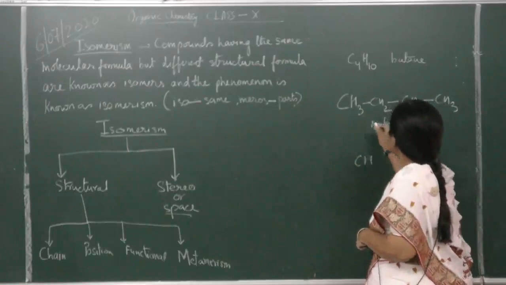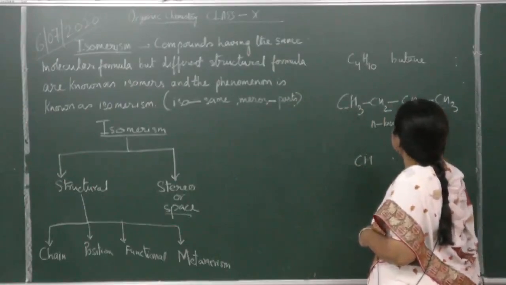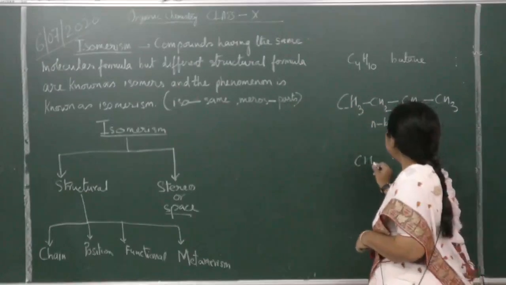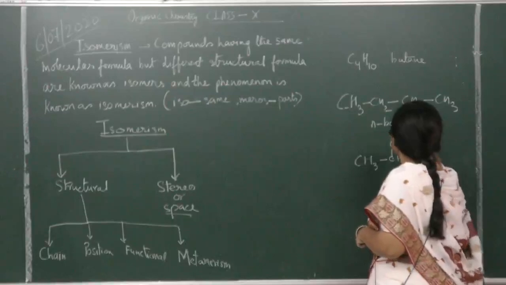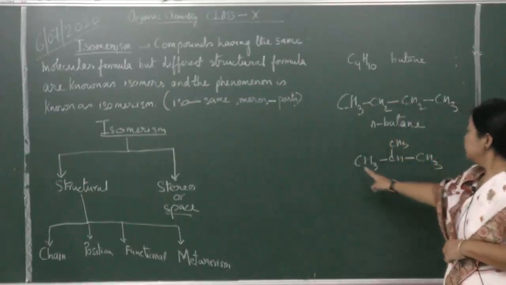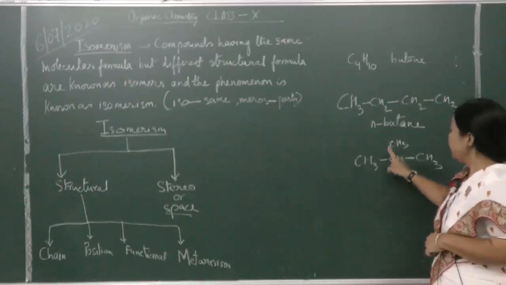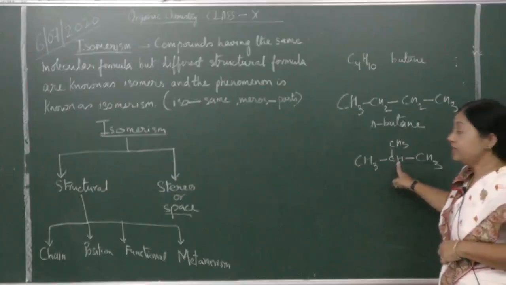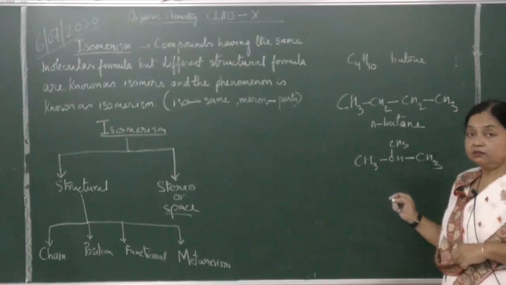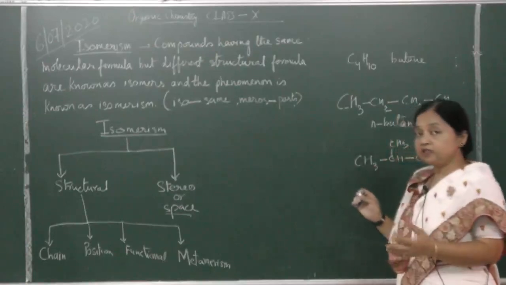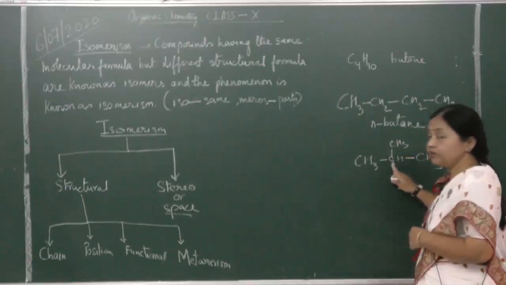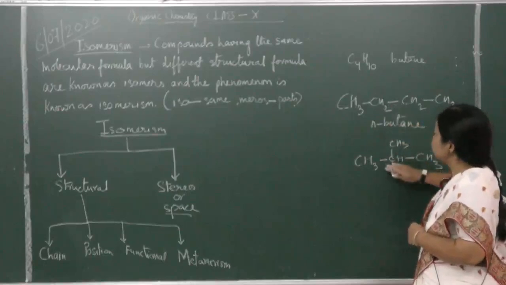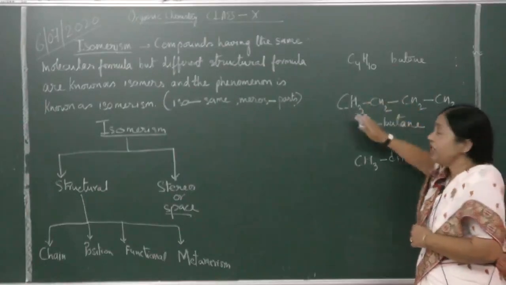Now the same C4H10 can be written like this. C1, 2, 3, 4 carbons and 10 hydrogens, H10. So this is an iso compound, this is isobutane. Later on in IUPAC nomenclature you will find out this is actually a methyl group in the second position. Both of these structures have the same molecular formula, but the chain length is different.